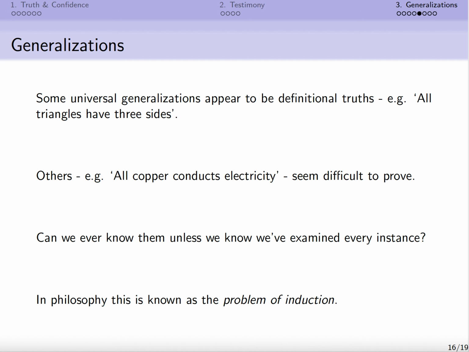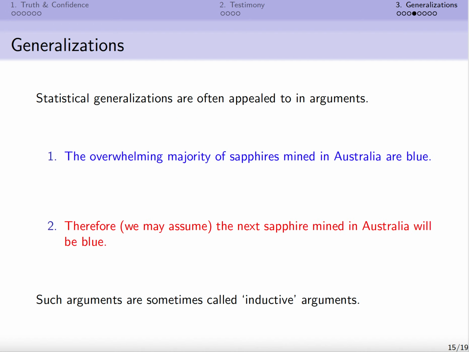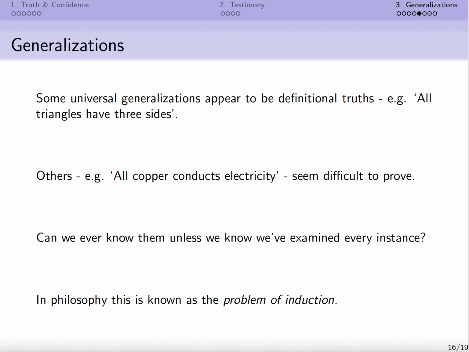Okay, so let's think a bit about evidence for generalizations. Some universal generalizations might just be definitional truths or mathematical truths. So they might be self-evident, to return to the categorization of reasons for believing premises that we mentioned in the first part of this lecture.